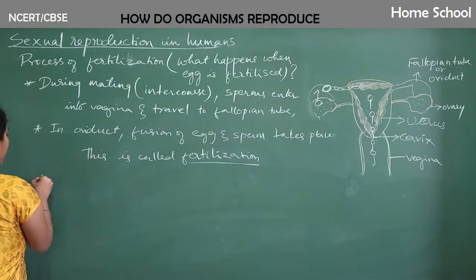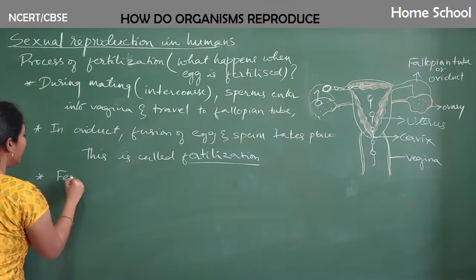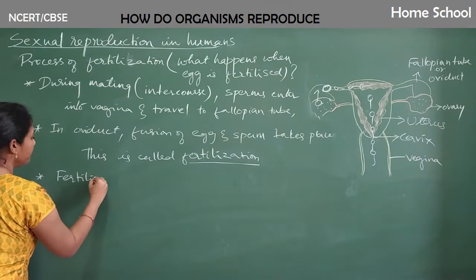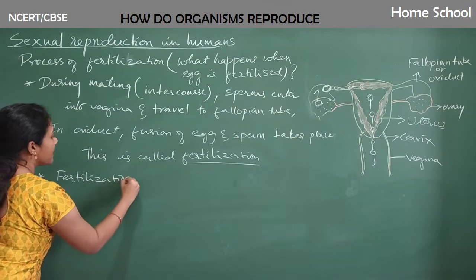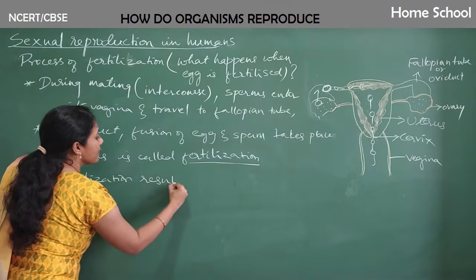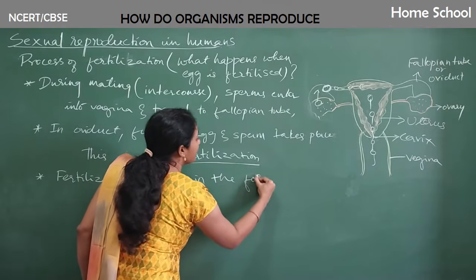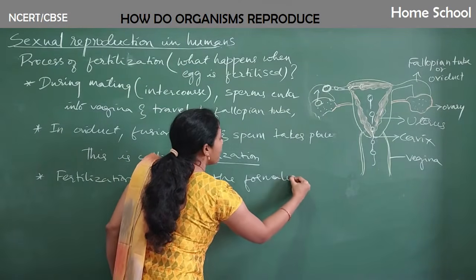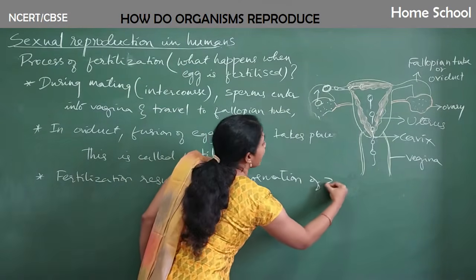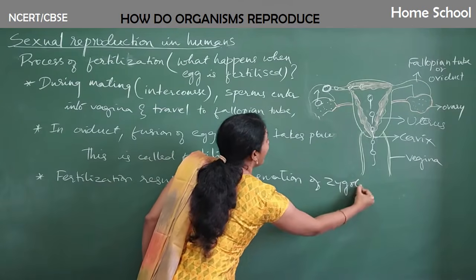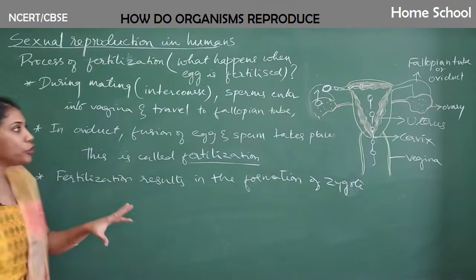Okay, and the next point is fertilization results in the formation of zygote. And now where will that zygote go?